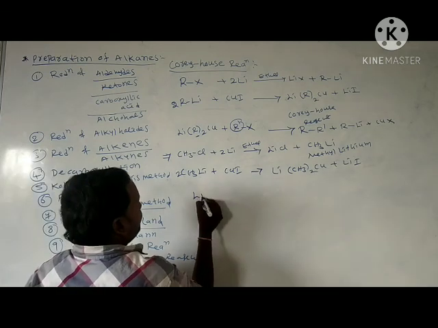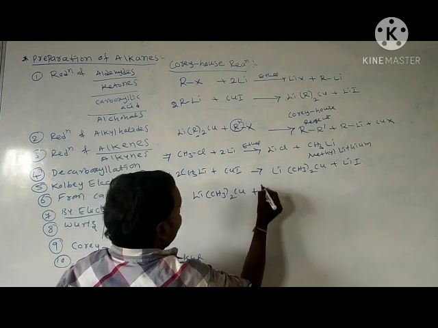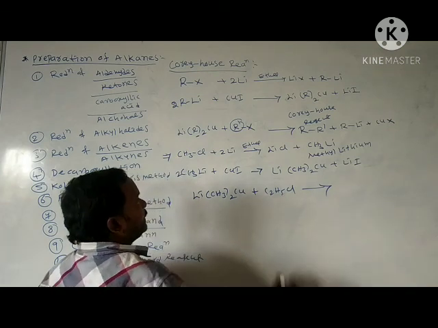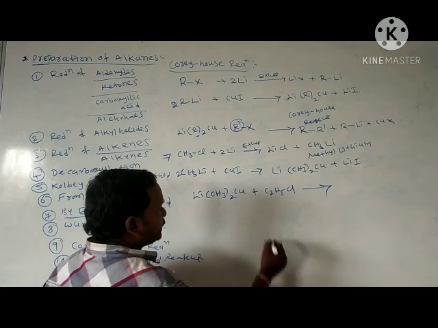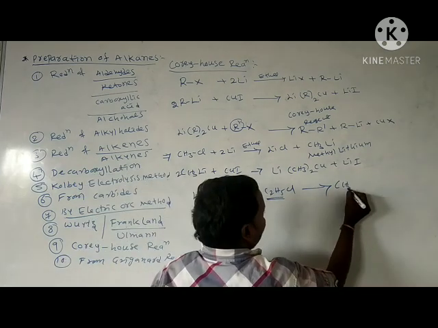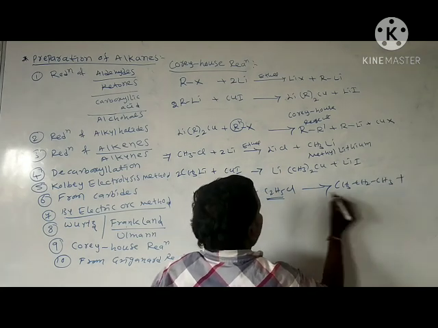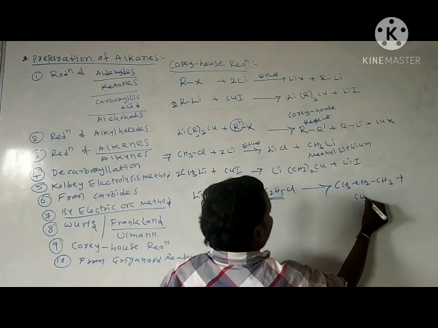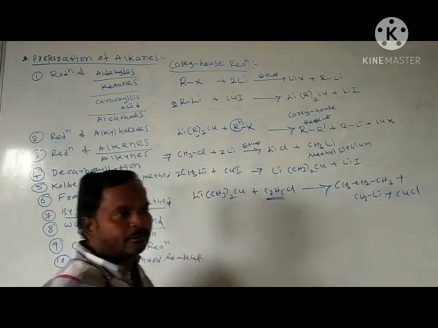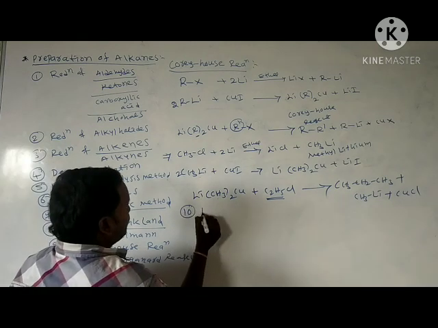This lithium dialkyl cuprate reacts with ethyl chloride, for example. Different R and R'-X. So here I took ethyl chloride. CH3, CH2, CH3 forms propane, and here methyl lithium and copper chloride, cuprous chloride, was formed. This we call Corey-House reaction.